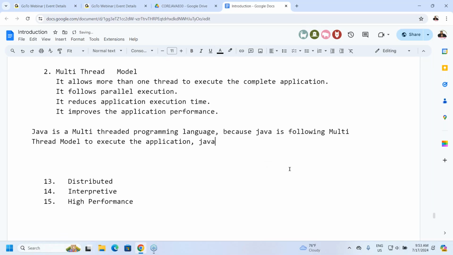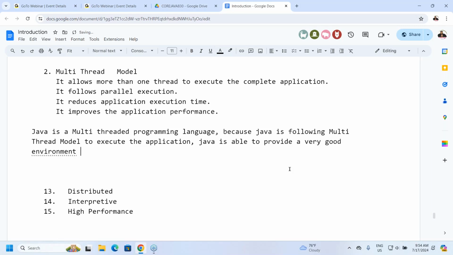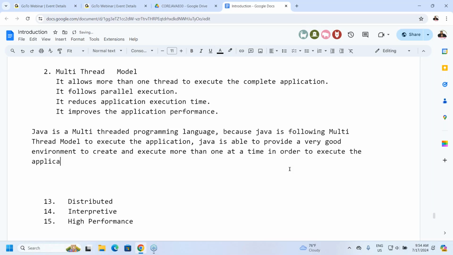What is next here? Java is able to provide a very good environment to create and execute more than one thread at a time in order to execute the applications. Now come to the conclusion. All of you understand it now? How is Java a multi-threaded programming language? Now tell me.